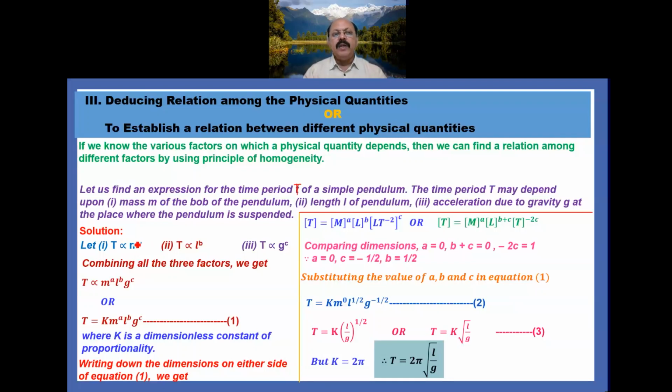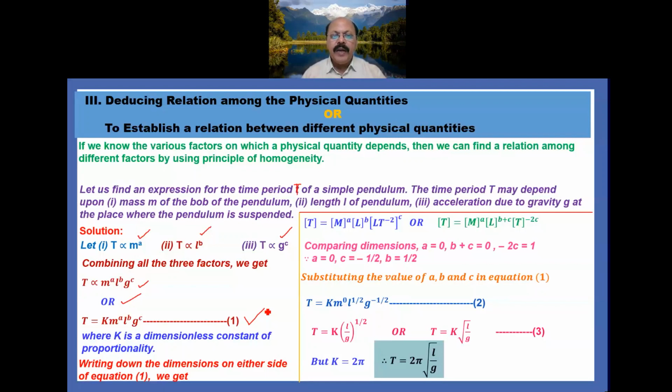So T is directly proportional to m raised to the power a, directly proportional to L raised to the power b, directly proportional to g raised to the power c. Combine them, you will get T directly proportional to m^a L^b g^c. Or we can say T equals, for omitting this proportionality sign, we require a constant K. So T equals K m^a L^b g^c. Mark this equation number 1, where K is a dimensionless constant of proportionality.